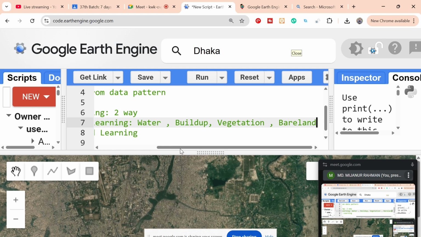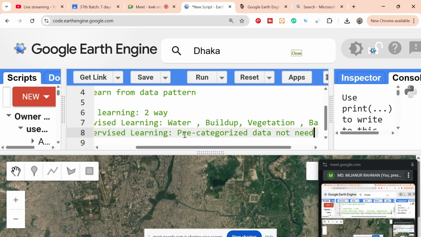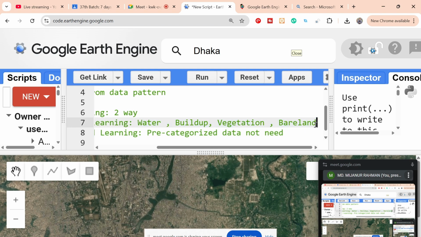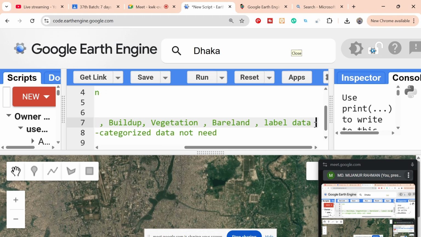But in unsupervised learning, we do not say anything. It does not need pre-categorized data. But for supervised learning, we must have the pre-categorized data, and it is also called labeled data. Labeled data. So this is the way.